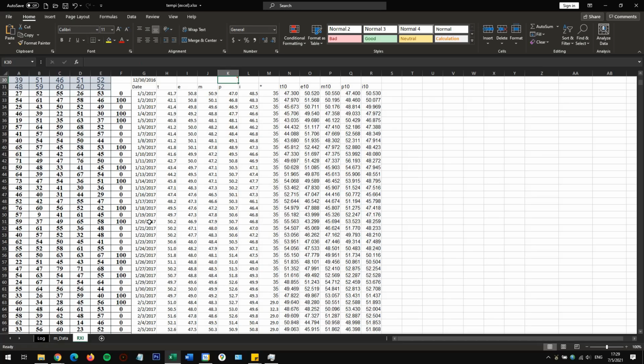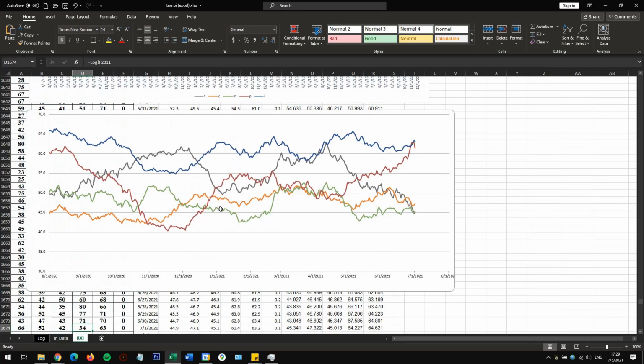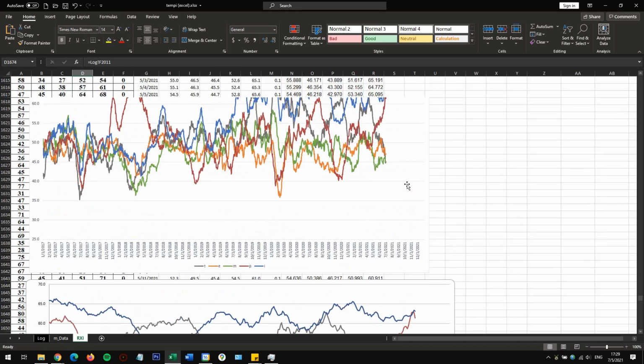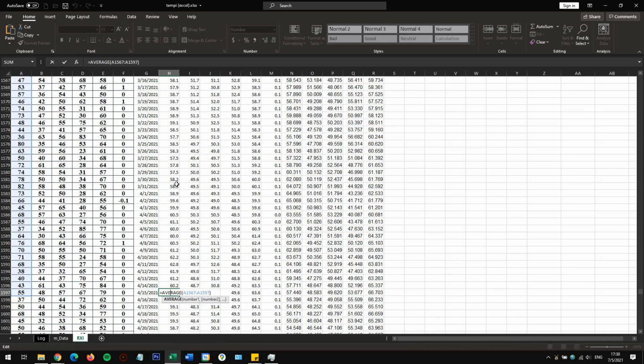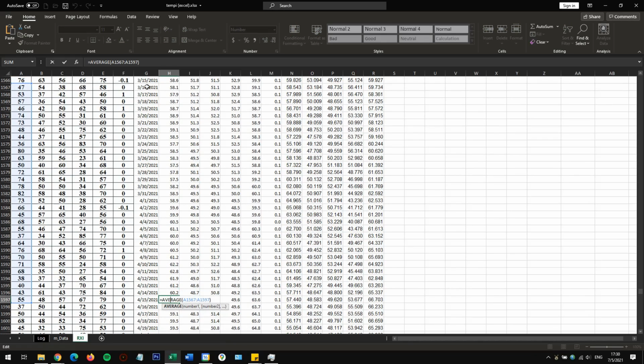RxI is a lot of fun, but it's really in a beta stage right now. So I've got three different column areas. The first one is all the raw values from log. It's just copied and pasted over. The second column here is a 30-day rolling average. So the 59.5 generated right here on April 15th is going to be a 30-day rolling average going all the way back to March 16th.